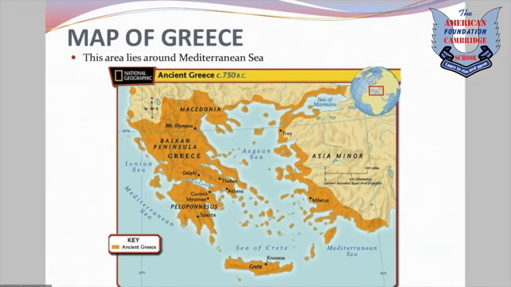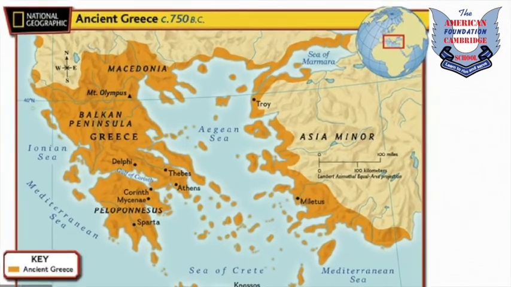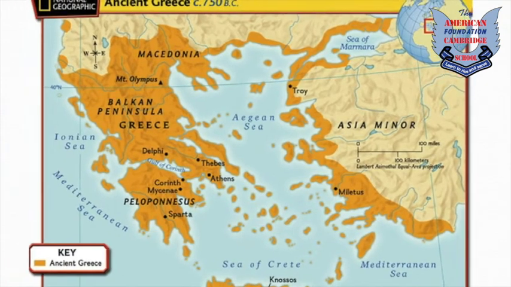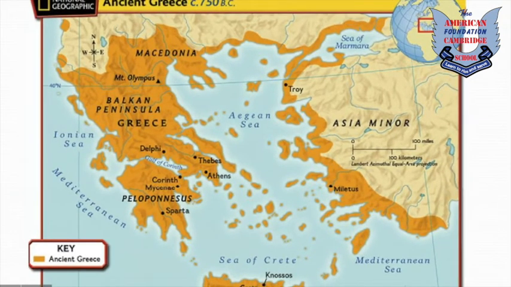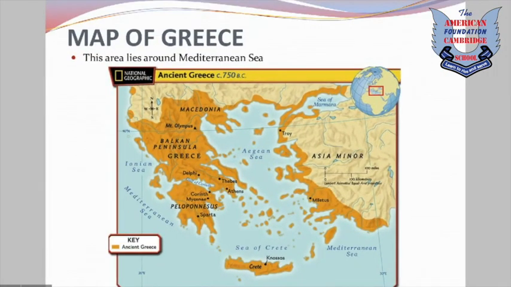Now, here we are going to study first the map of Greece, as we have learned that Greece lies around the Mediterranean Sea. So here is the map. Here you can see all the orange area highlights the Greek city-states and the Greek colonies. This is the area of the Mediterranean Sea, and the orange portion is highlighted for the city-states and the colonies of Greece.